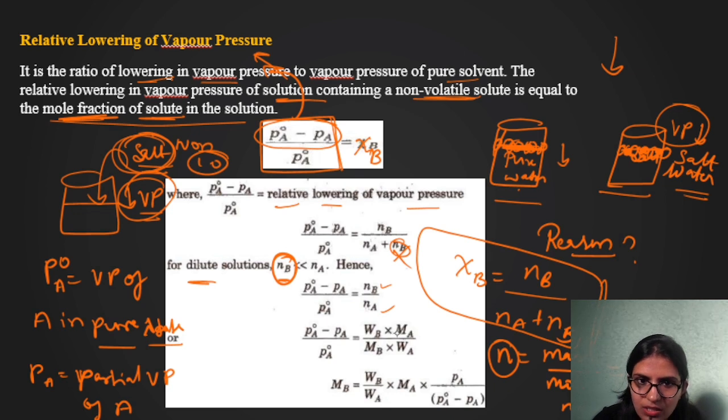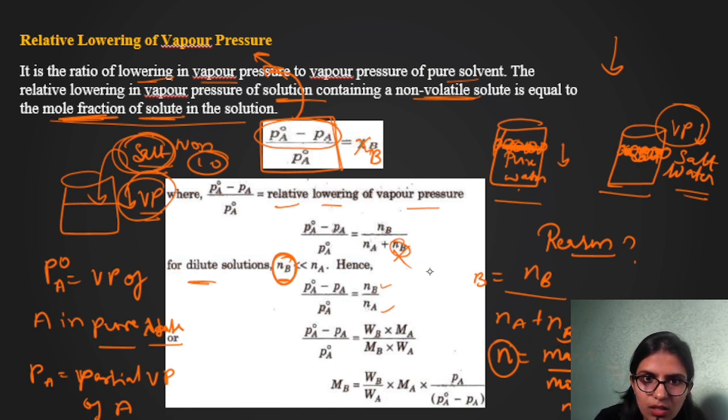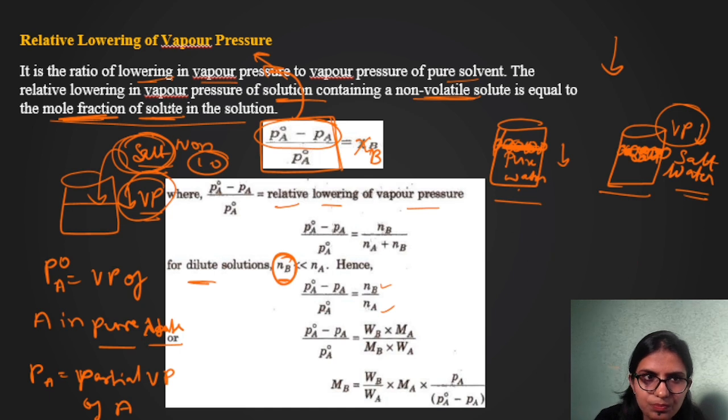So if I reverse it, MA is going to come to the numerator and WA will be in the denominator. You know the math, right? If you want, I can write it again, not a problem. I'll just write and show you how it is.